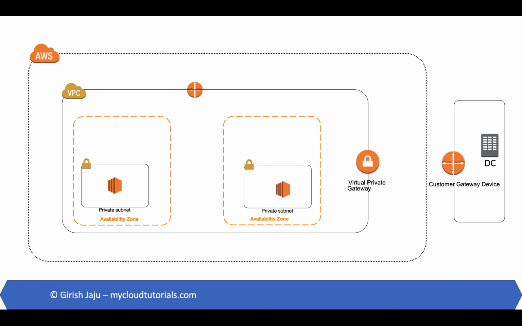These help you establish a VPN tunnel, which is an encrypted link to transmit data to and from the data center and the AWS VPC. Every VPN connection includes two VPN tunnels for high availability.